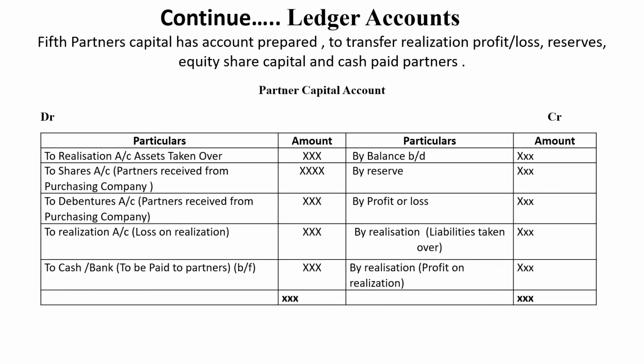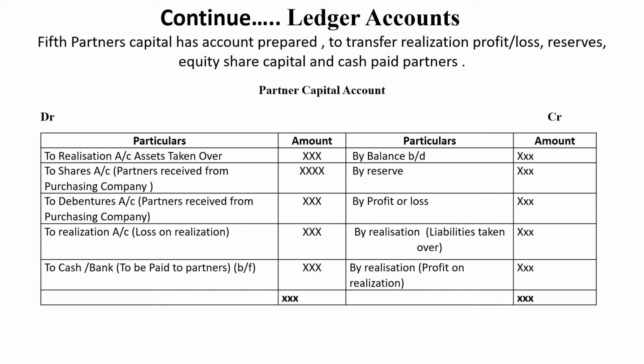Next, once prepared with equity and debenture, we have to prepare the partners capital account in order to transfer profit or loss of realization, reserves, equity share capital, and how much cash should be paid to the partners. First you have to enter, as per the balance sheet, the capital share of the partners by balance brought down. Then you have to enter by reserves, and profit and loss account, based on the profit sharing ratio. Reserves we can find in the balance sheet. Profit or loss also you can find in the balance sheet.